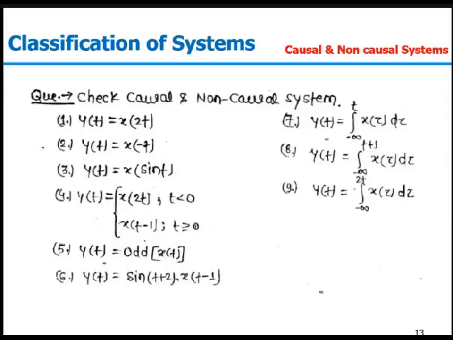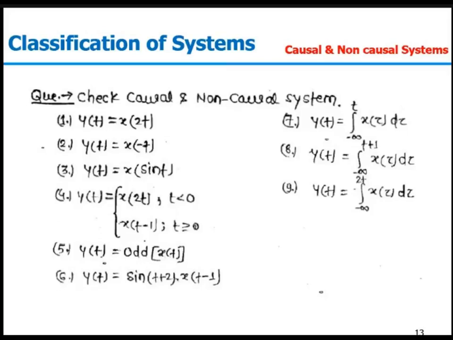Second part, y(t) equal to x(-t). Here in all these examples, we are considering the non-bounded system, so t is varying from minus infinity to infinity. So when t is negative, y(-1) will depend on x(1). It is also depending on the future value. So we can say my second example is also an example of a non-causal system. So the first two are non-causal and dynamic systems.